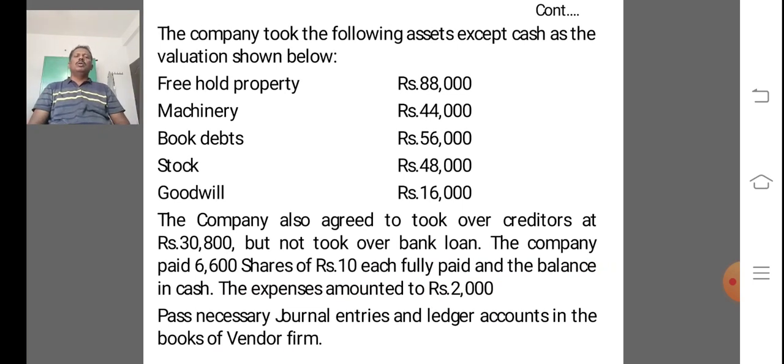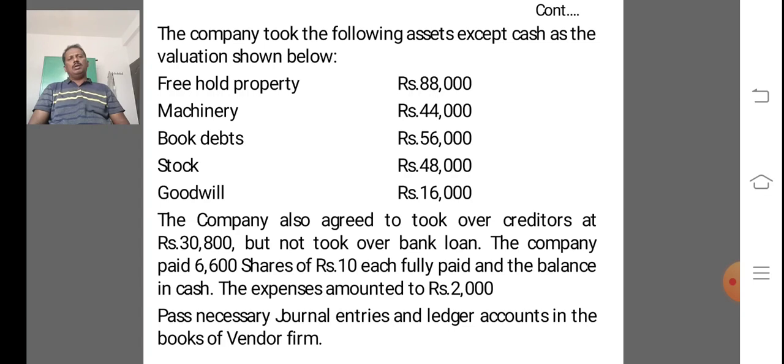Next, the company took the following assets except cash at the valuation shown below. The purchasing company took over the following assets except cash.